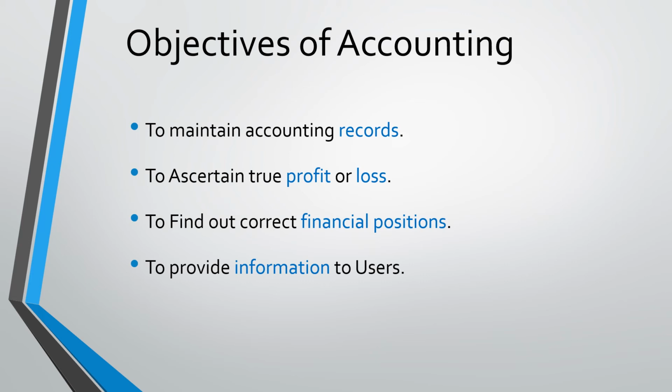With a true profit or loss, we can find out our correct financial position, whether it is first, second, or third, or among 100, whatever it is. And finally, we can provide information to the users. Those who are interested to know about our business, we can provide information to them when we have a proper accounting system. So these are the objectives of the accounting system.